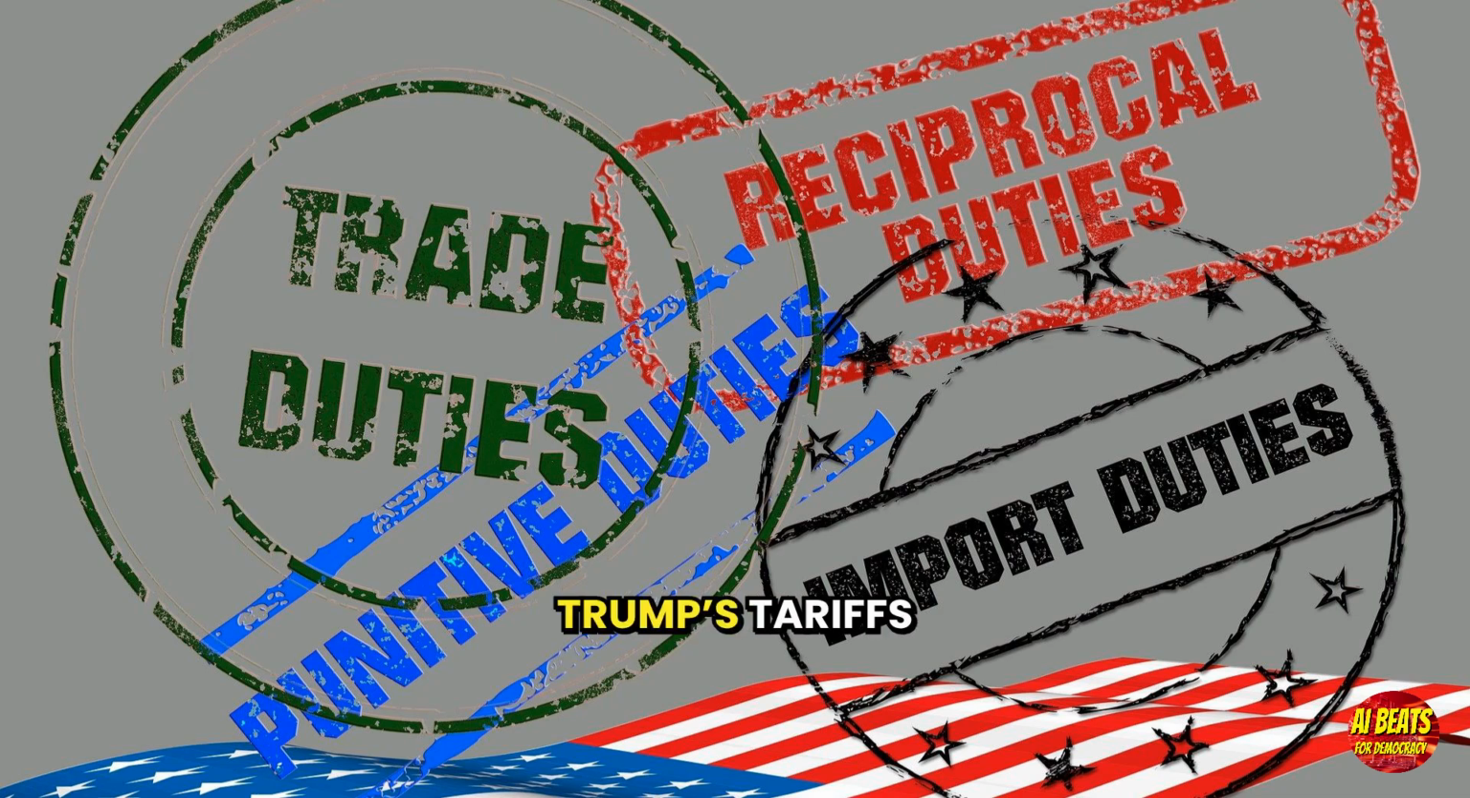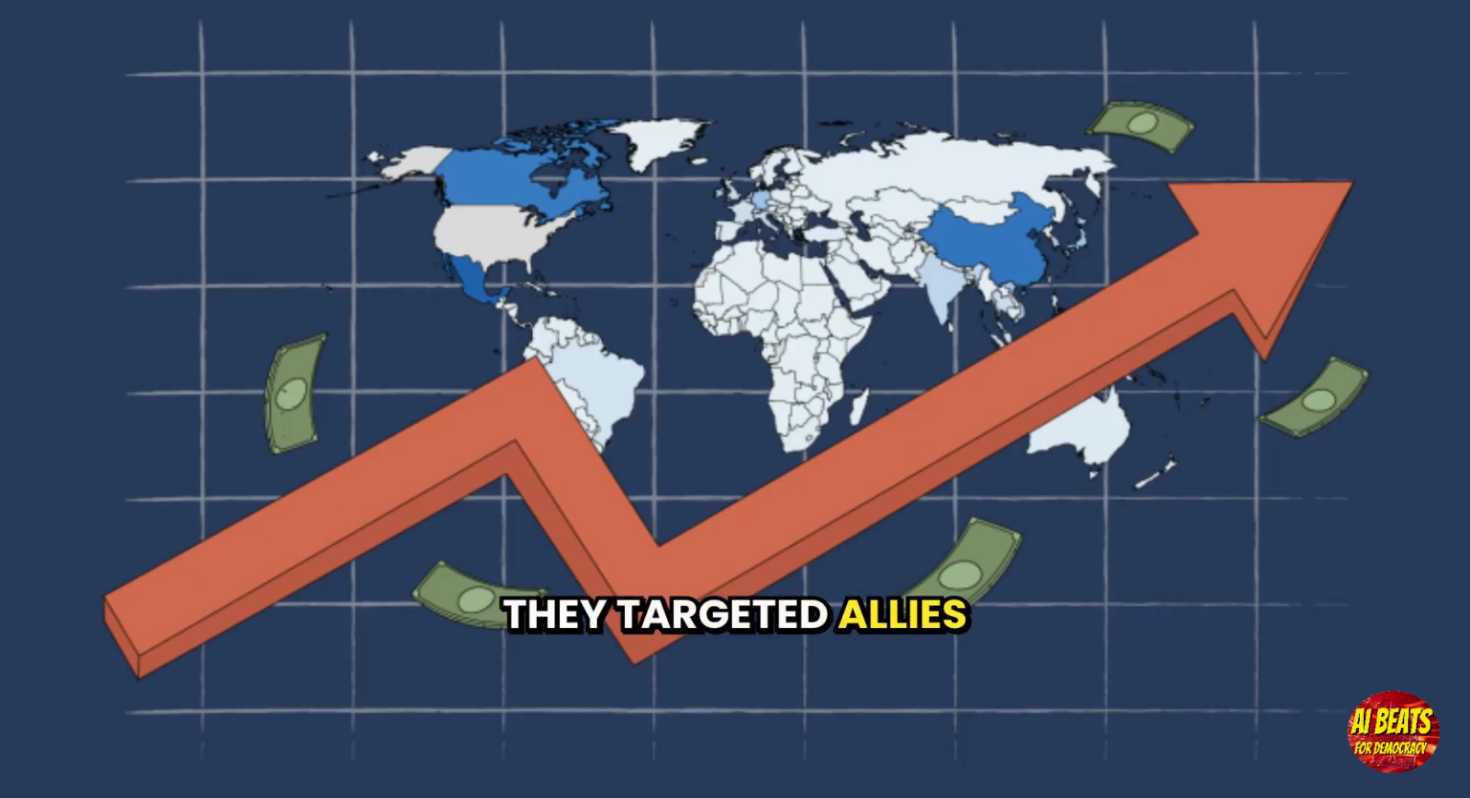2025 tariffs. Trump's tariffs are during a time of relative economic strength from his predecessor's policies, but were designed to address trade imbalances and pressure countries like China into making concessions. However, they targeted allies and not just adversaries.